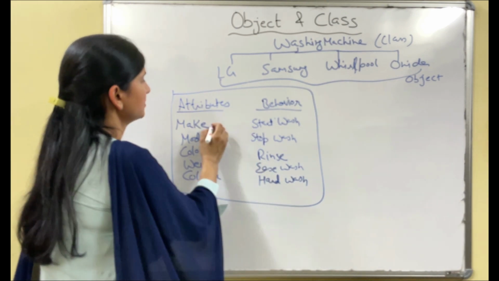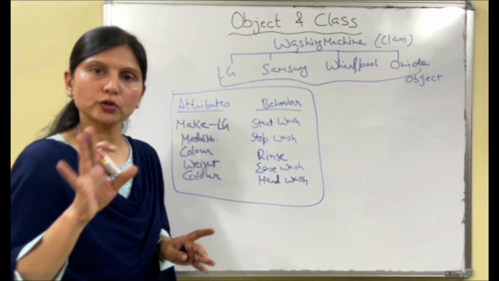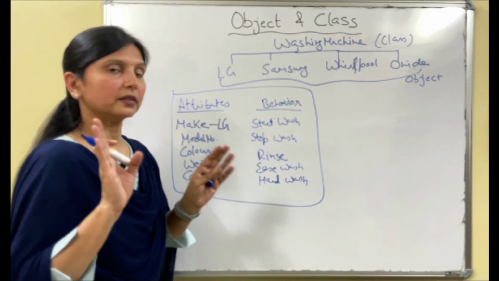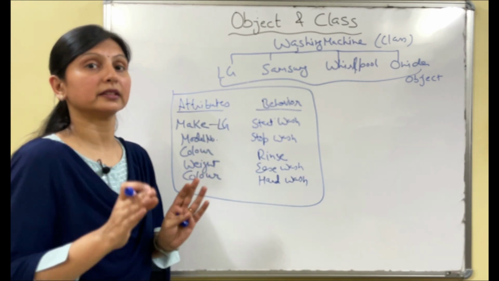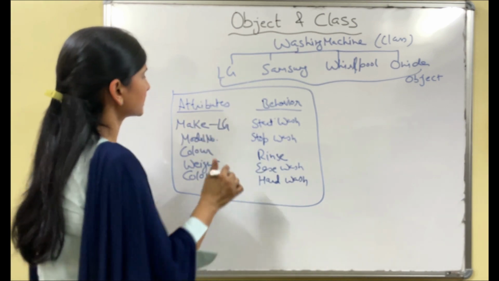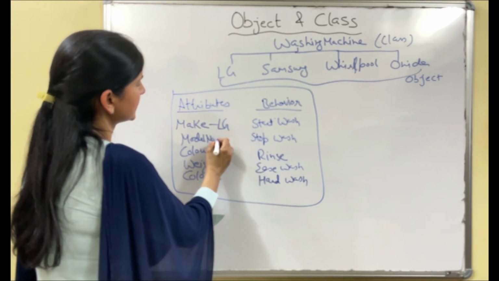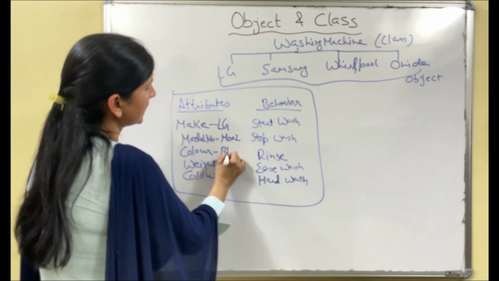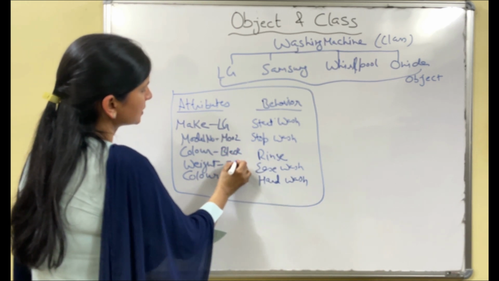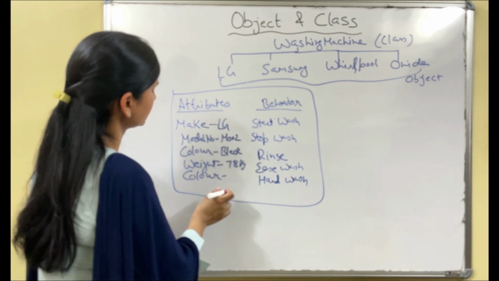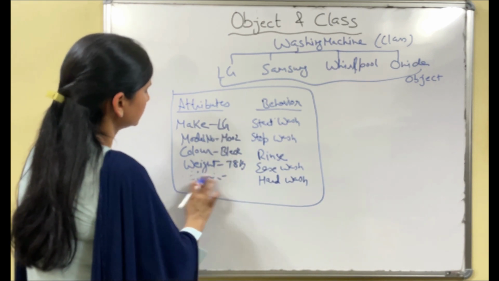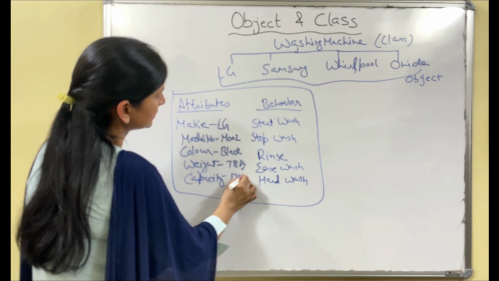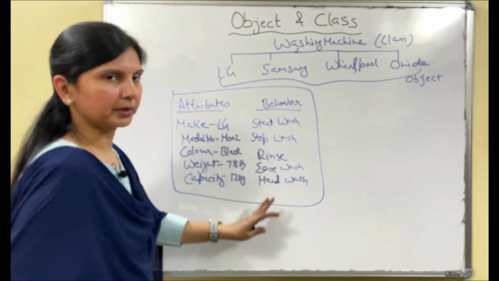Like in case of LG, make will be LG. In case of class, no values will be there, right? That is a general specification. But in case of object, they will share the same attributes and behavior but having their own definite values. So LG has some different values: the maker is LG, model number something like M002, color let it be black, weight something like 78 kg, capacity, let's take that, capacity is 12 kg, right? And these are the behaviors, common behaviors.